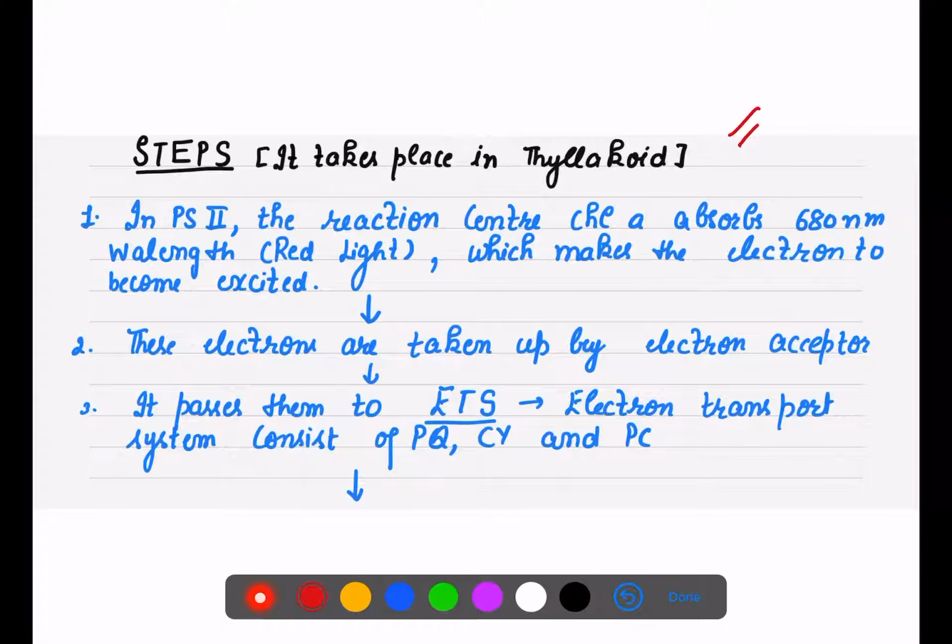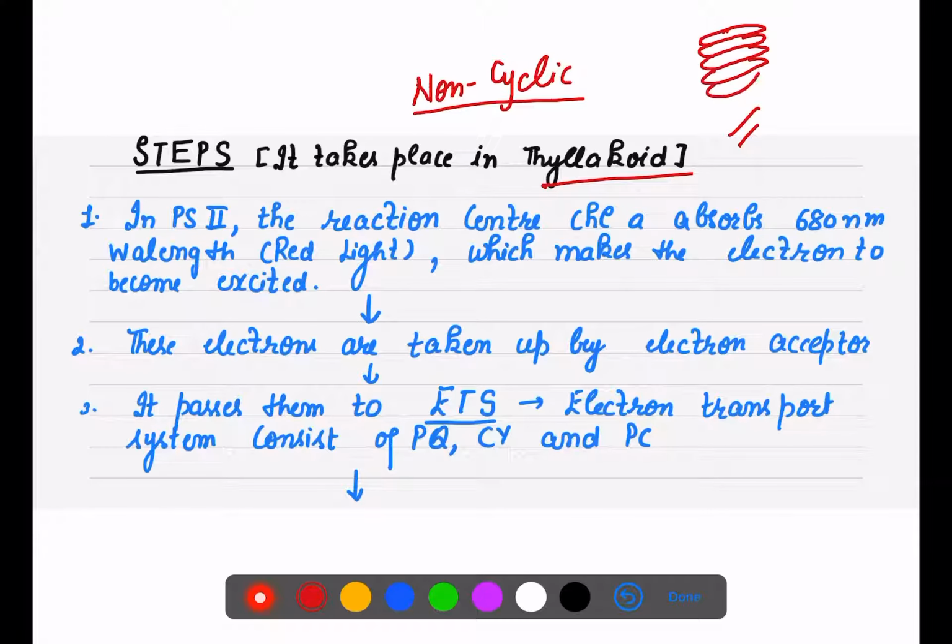So this process, your non-cyclic photophosphorylation, takes place in the thylakoid. If you remember, in the chloroplast we have these stack-like structures, and one single sac is known as a thylakoid. So in the thylakoid the non-cyclic photophosphorylation happens.